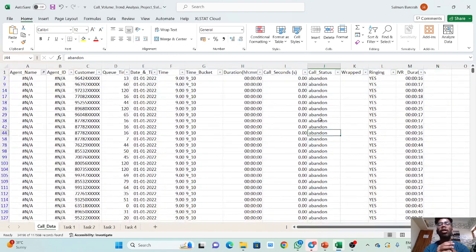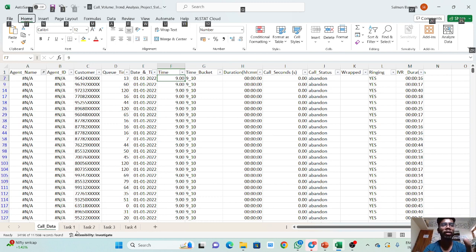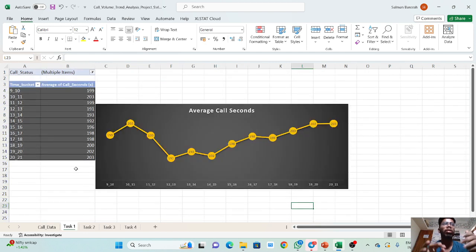So by observing this data, we can conclude that customers are dialing the phone call to the agent, but after that they abandon the call, so we don't know the reason. So then the first task allocated to us is time duration analysis.